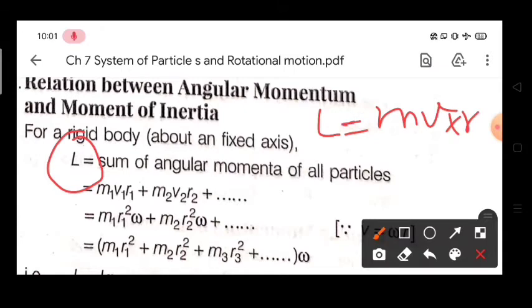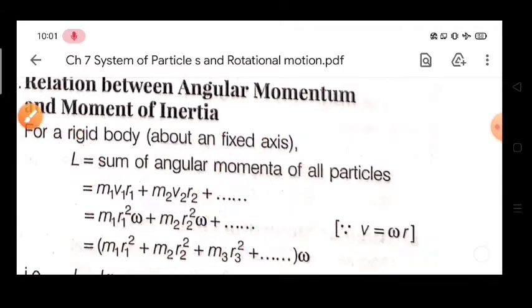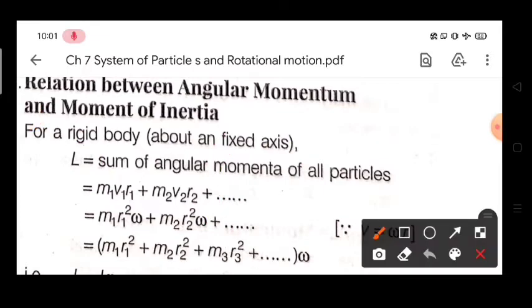If we have a circular body with many particles, like the first particle here, the second particle here, and the third particle here, and their common axis of rotation is the center point, and the whole body is rotating, then we will say that each particle will have angular momentum, this one m1 v1 r1.